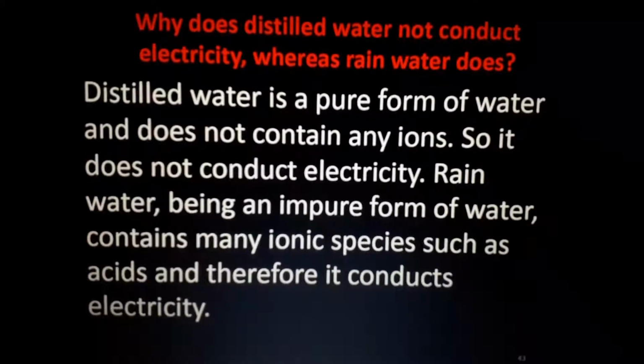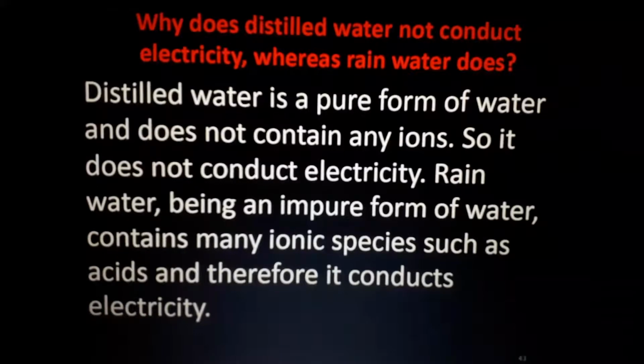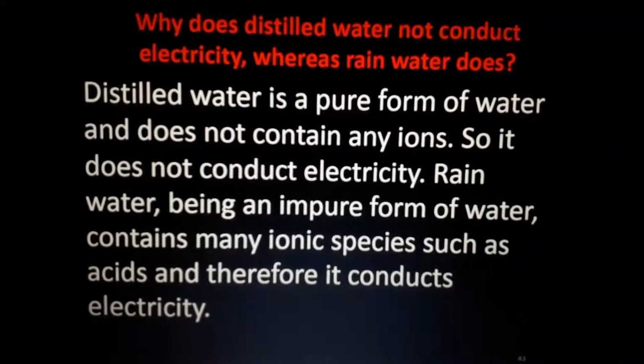But you have studied that you shouldn't touch the switch with wet fingers. If we touch the switch with wet fingers, what will happen? We will get a shock. If pure water does not conduct electricity, how do we get a shock from the switch in our home? Simple thing. The water we are using is not 100% pure.